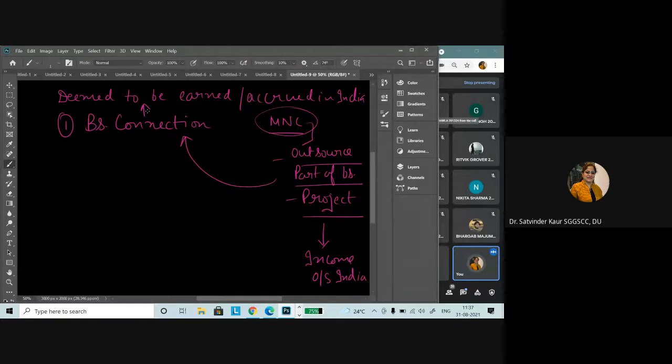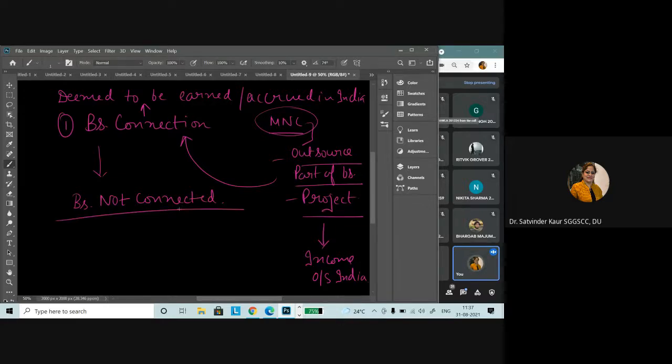Now, in certain situations there are certain relations, but that particular thing is considered as business not connected. So we also have to understand these examples.